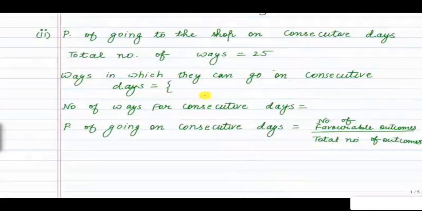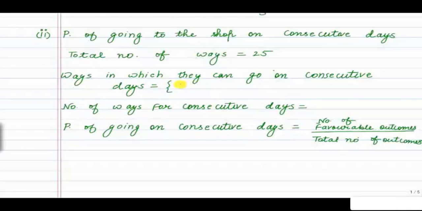Our second part is we have to find the probability of going to the shop on consecutive days. So total number of ways in which both can go to the shop is 25. We have done this in the previous question. Now ways in which they can go on consecutive days, our days here are from Tuesday to Saturday.